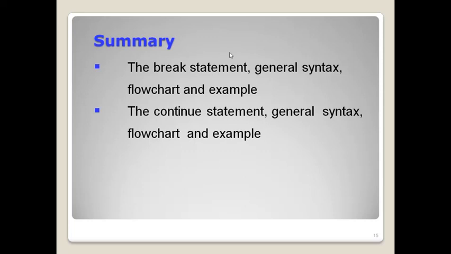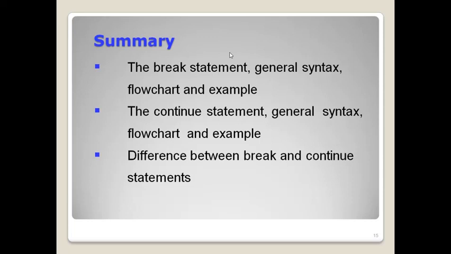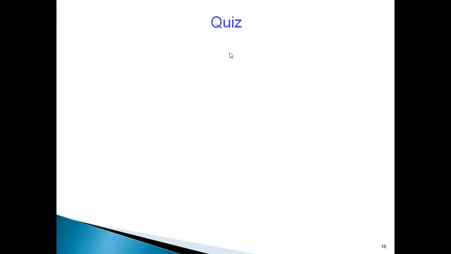Up to now we discussed the break statement, the flowchart, example programs for the break and continue statements, and differences between the break and continue statements. Now we will see some questions on this topic.